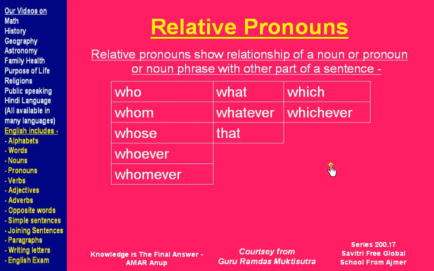See, many of the words used here like who, whom, whose, whoever, whomever, what, whatever, which, whichever are also the words that are used in interrogative pronouns to ask questions. In relative pronouns, they are not used to ask questions, but they are used to relate two parts of a sentence. Let's look at some examples.